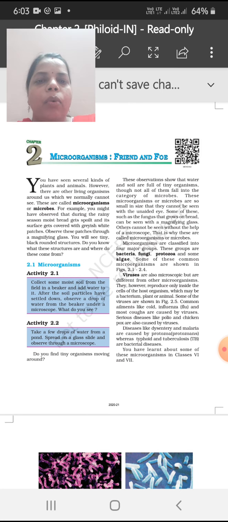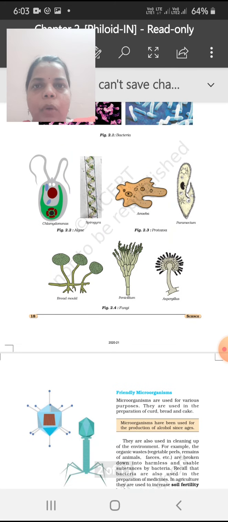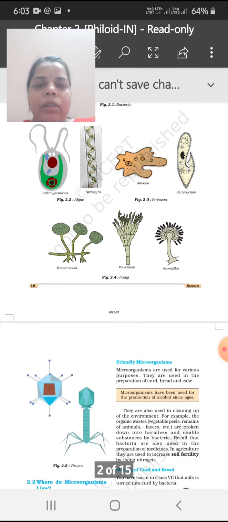But viruses only grow or reproduce inside a host organism. That is why they are not in this category, but still we are learning about them in these microorganism groups. So there are 5 groups: bacteria, fungi, protozoa, algae and viruses. Now we have learned how these groups are divided. We have drawn the diagrams of algae, protozoa and fungi also.